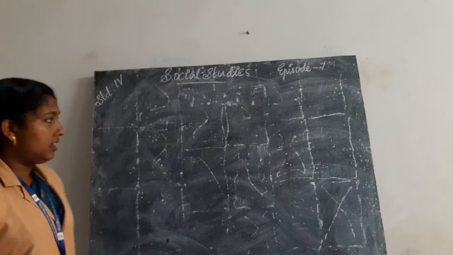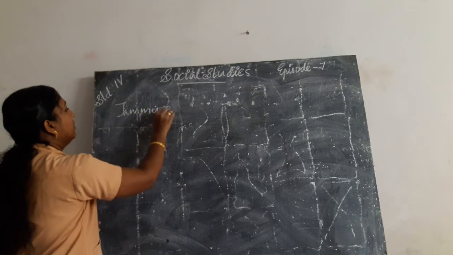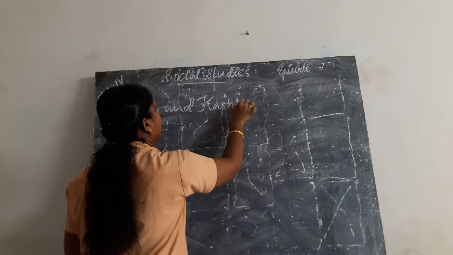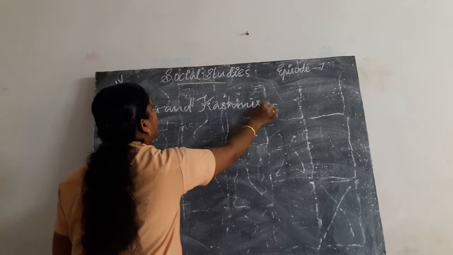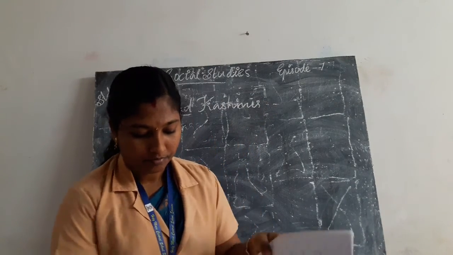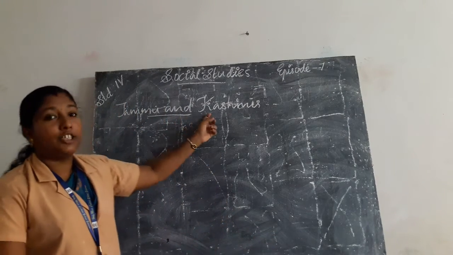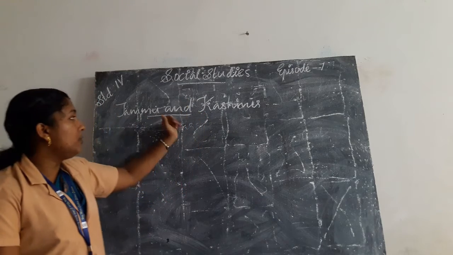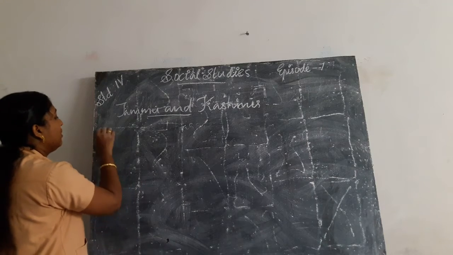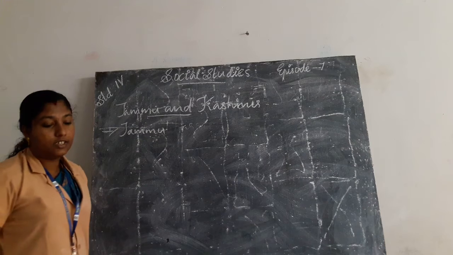First, Jammu and Kashmir. Jammu and Kashmir have two capitals. They are Jammu and Srinagar.